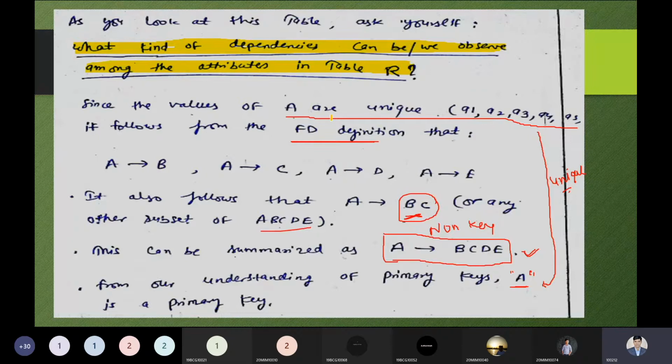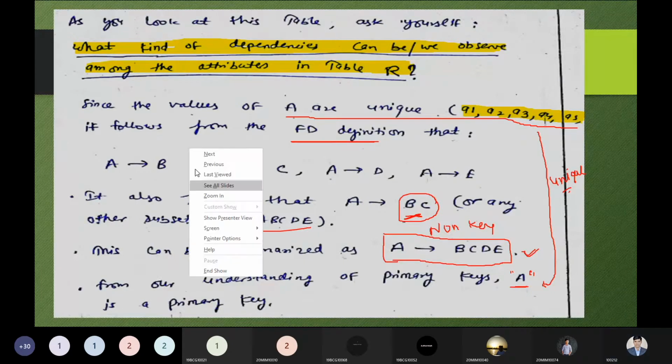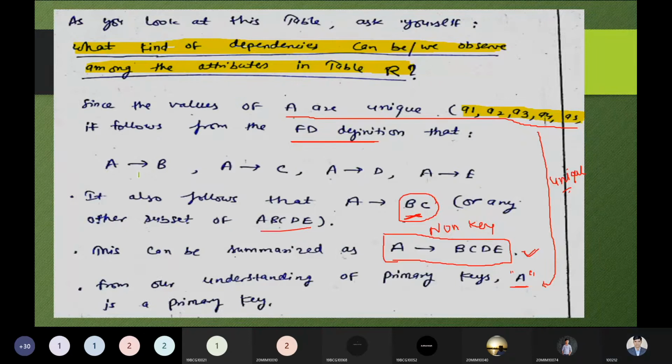So as we know, A is our attribute that holds the unique value, as we have discussed: A1, A2, A3, A5. This is uniquely identified, without any doubt. So by the definition of functional dependency, we know B can be dependent on A. Say yes or no. Am I right or not? B can be dependent on A by the definition of functional dependency.